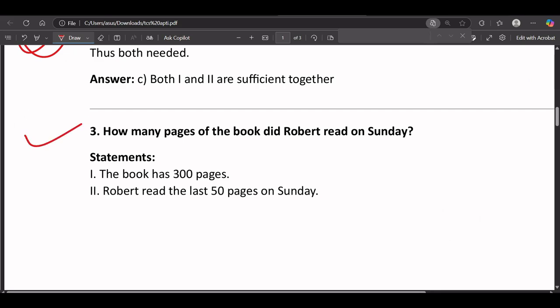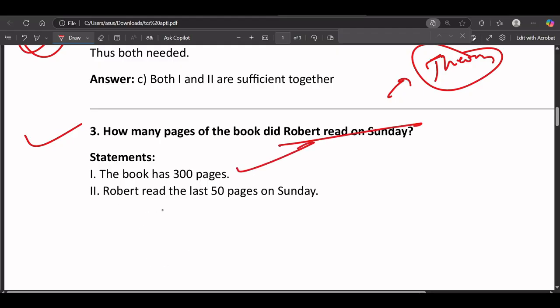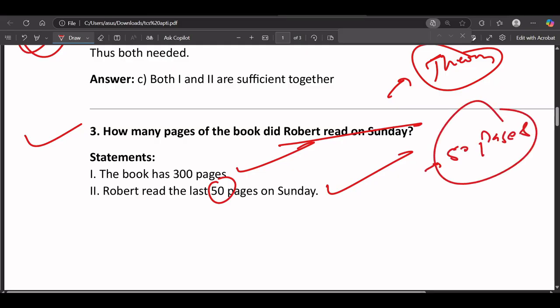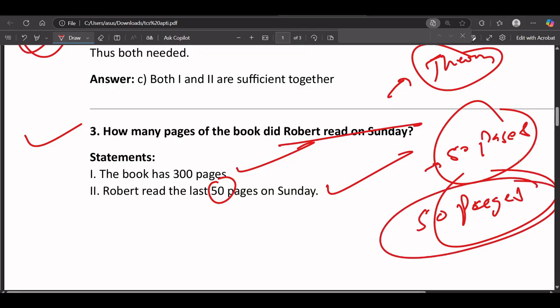Okay, now suppose let's do this question quickly. How many pages of the book did Robert read on Sunday? Okay, this is a theory question. The book has 300 pages. Robert read the last 50 pages on Sunday. Okay, so if Robert read the last 50 pages, then definitely the book has more than 50 pages, correct? Because we are talking about the book, and Robert already read the last 50 pages, that means the book should have more than 50 pages.